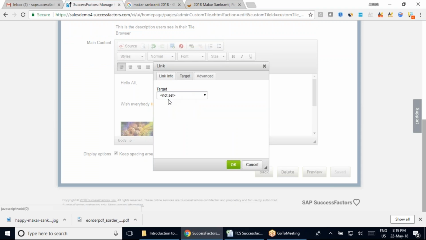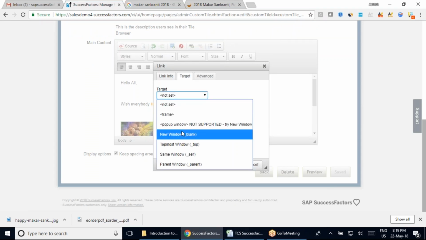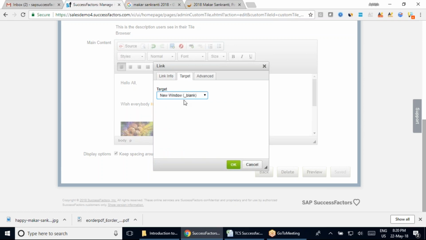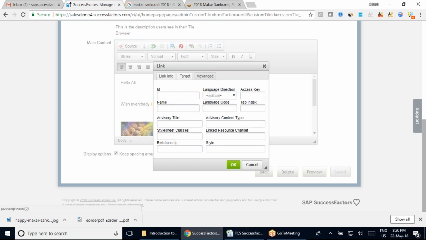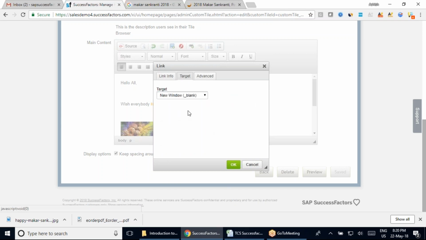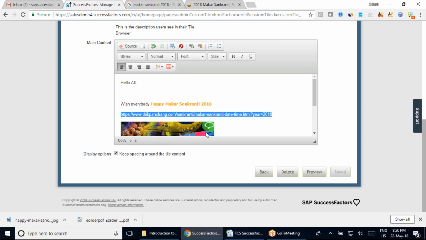Then here it is asking what the target is. Target means, when you click the hyperlink, do you want to open it in a new window, or do you want this to be done in the same screen that you are logged on to. So I'm going to take it as a new window, so that it should not disturb the same window which I have here. This is the advanced section. Here you can set up your ID, name, and any other detail that you have. But the target is perfectly fine to me. That's what I just want, the new link which I have here. So here if I click OK, you will see that your hyperlink has been taken up here.